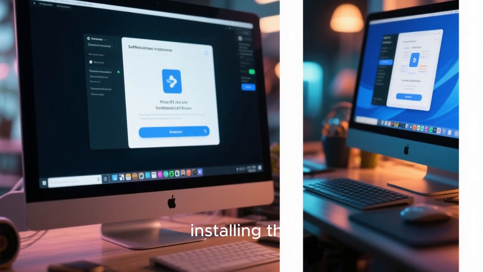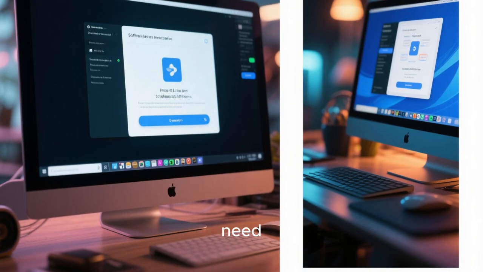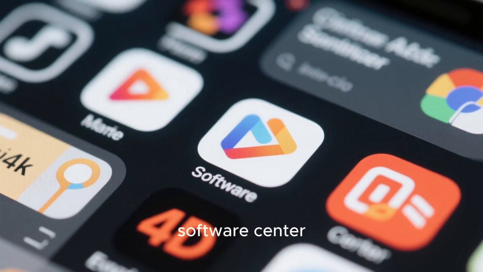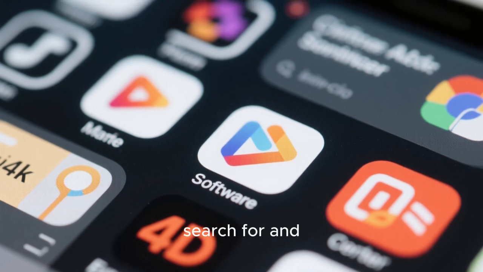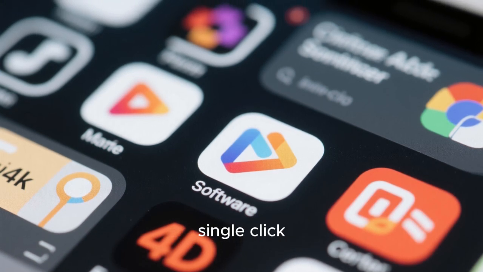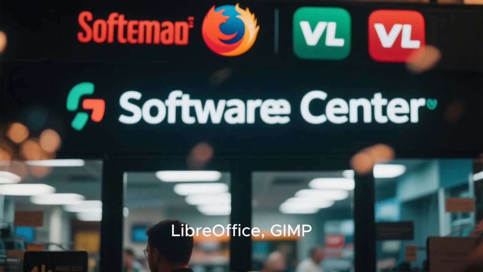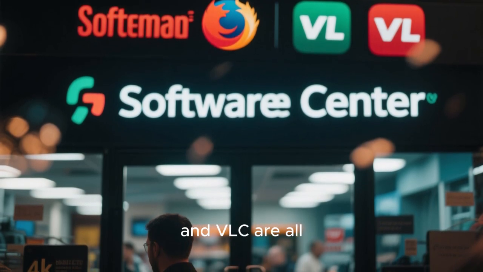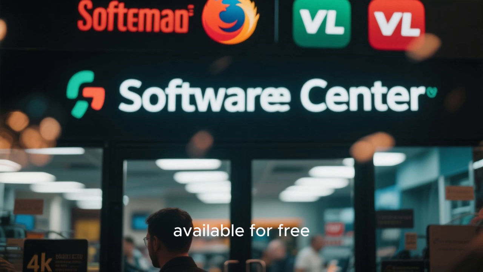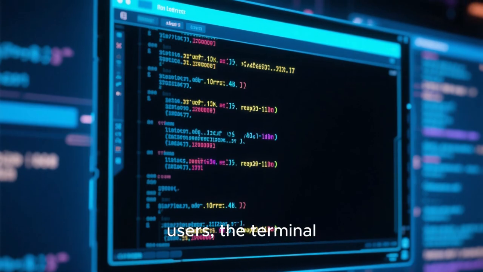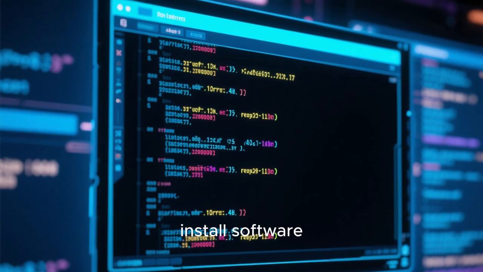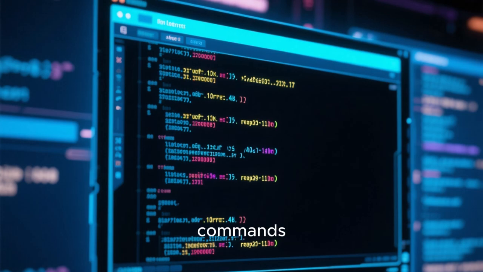Next, you can start installing the applications you need. Linux offers a software center where you can search for and install applications with a single click. Popular programs such as Firefox, LibreOffice, GIMP, and VLC are all available for free. For more advanced users, the terminal can be used to install software directly using commands.